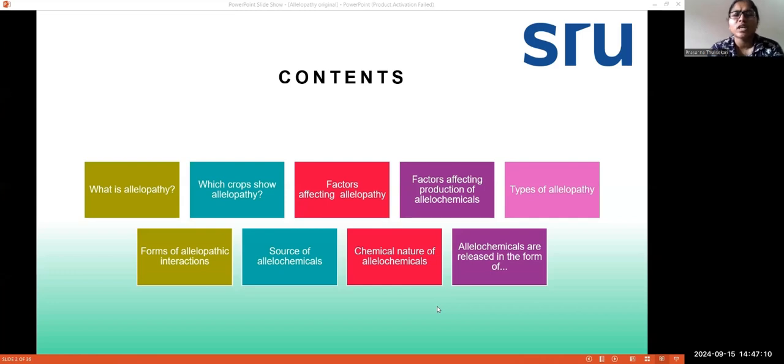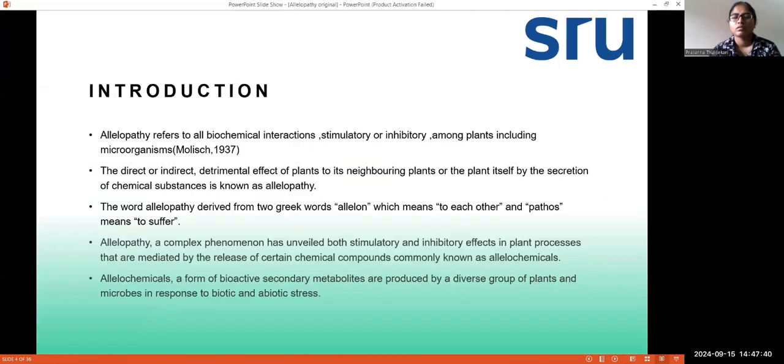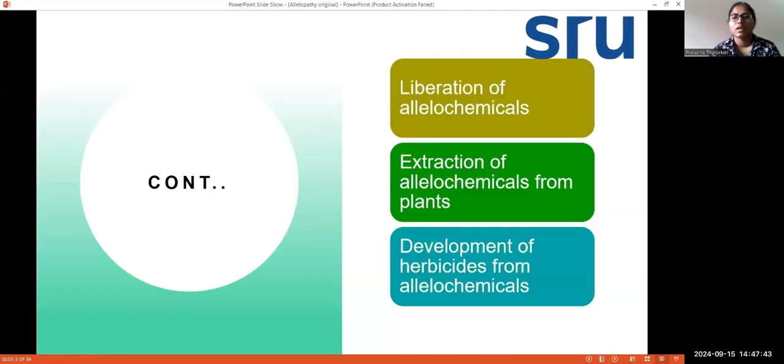So, first coming to the contents in the PPT. The first one is what is allelopathy? Next is which crops show allelopathy? And the next topic is factors affecting allelopathy. And the third is factors affecting production of allelochemicals. And the next one is types of allelopathy, forms of allelopathic interactions, source of allelochemicals, chemical nature of allelochemicals, and allelochemicals are released in the forms of. Next is liberation of allelochemicals. And the next is extraction of allelochemicals from plants and development of herbicides from allelochemicals.